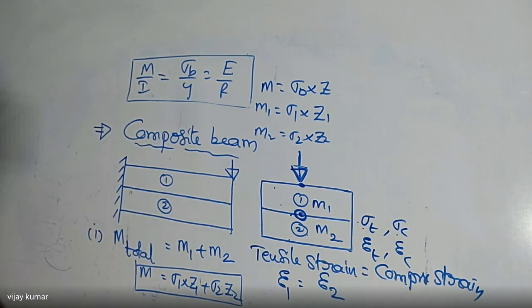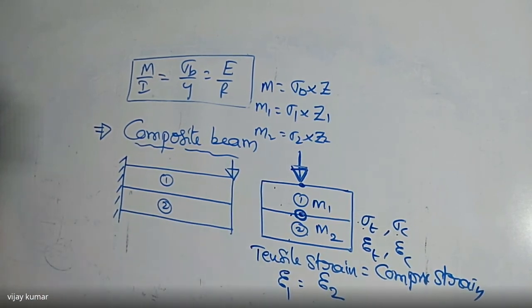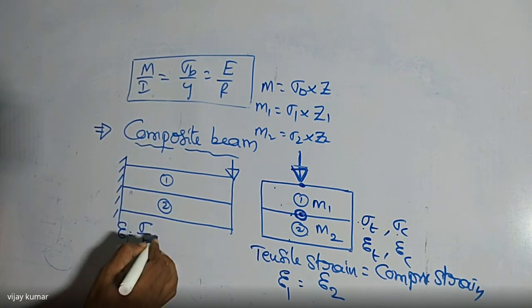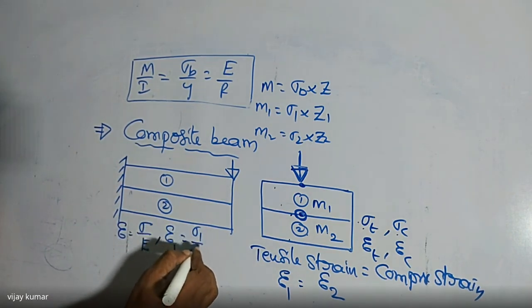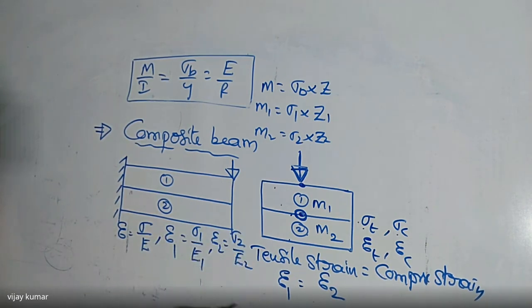What are epsilon 1 and epsilon 2 here? According to Hooke's law, epsilon is equal to sigma by E. Then epsilon 1 is equal to sigma 1 by E1 and epsilon 2 is equal to sigma 2 by E2. Then I substitute: sigma 1 by E1 is equal to sigma 2 by E2. That implies sigma 1 by sigma 2 is equal to E1 by E2. Then E1 by E2 is nothing but m. m is called the modular ratio.